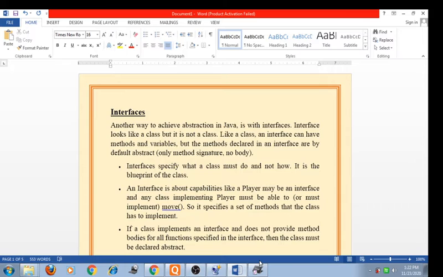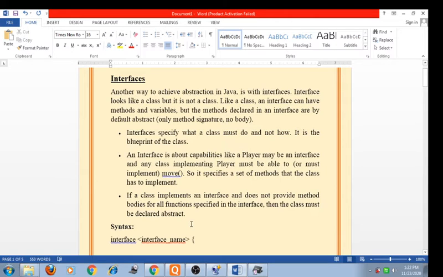Like a class, an interface can have methods and variables, but the methods declared in an interface are by default abstract. That means they only have the method signature, not the body. So interfaces specify what the class must do and not how. It is the blueprint of the class. An interface is about capabilities, like a player. Any class implementing player must be able to do so, so it specifies the set of methods that the implementing class has to implement.